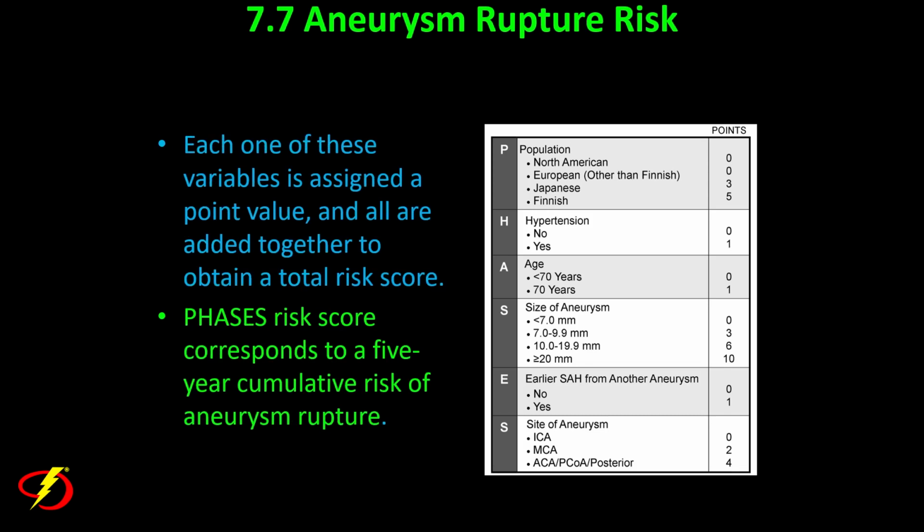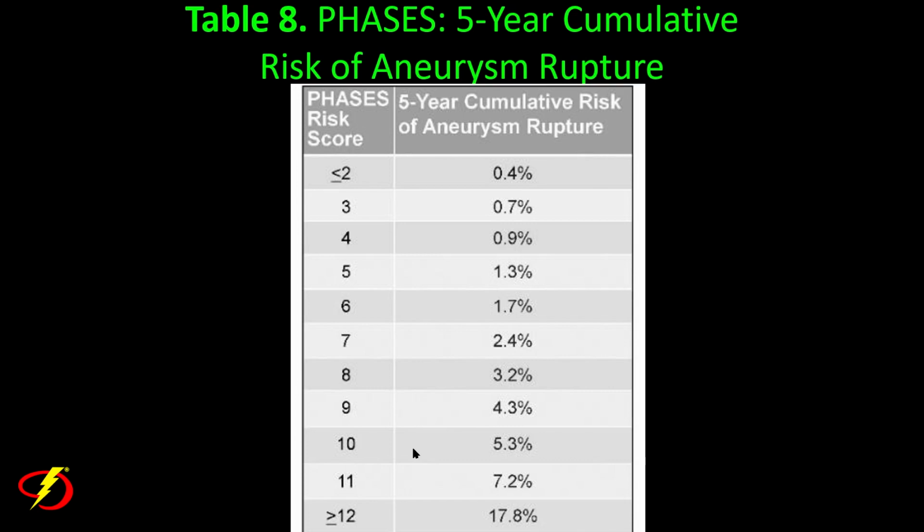Each of these variables is assigned a point value, and they're all added together to determine a PHASES risk score. Like the International Study of Unruptured Intracranial Aneurysms before, this purports a 5-year cumulative risk of aneurysm rupture. As we add these scores up, the higher the score, the higher the 5-year cumulative risk of aneurysm rupture.